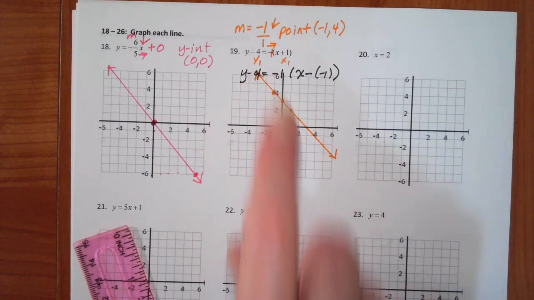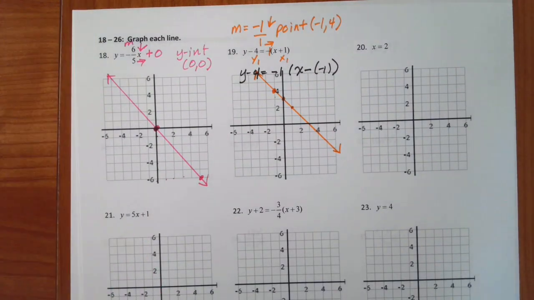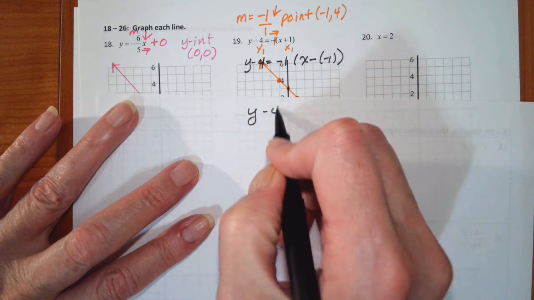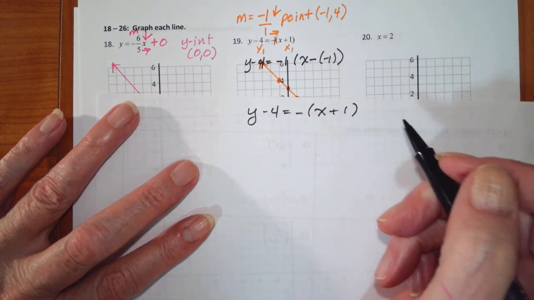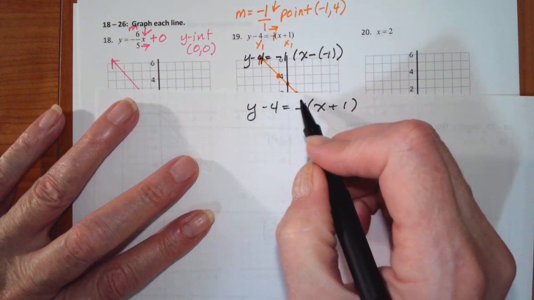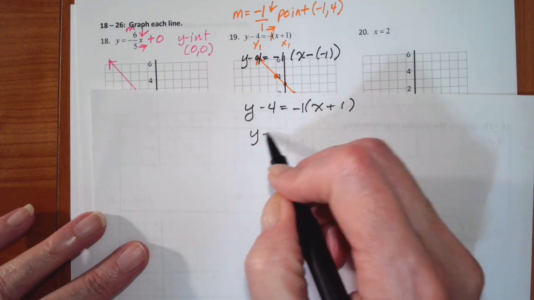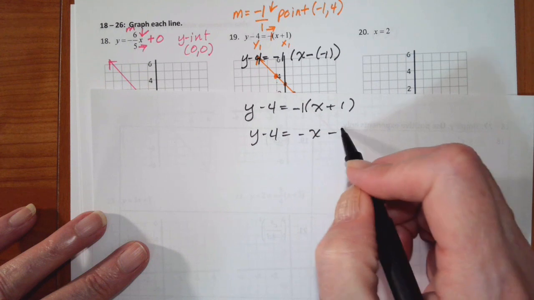Now on this one you could also have taken it, if I have y minus 4 is equal to the opposite of x plus 1, I could have distributed the negative. So that would be y minus 4 equals negative x. Negative 1 times 1 is minus 1.